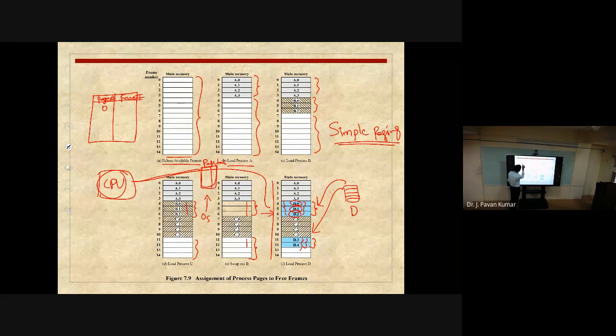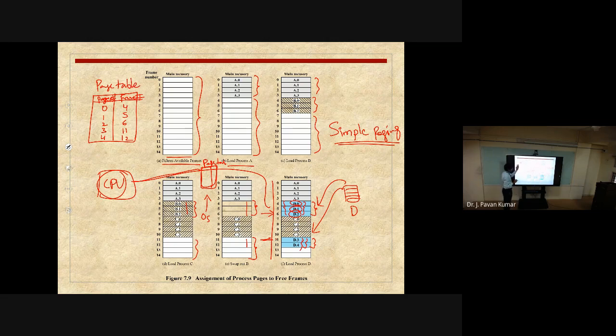In which frame is the 0th page? Fourth frame. Next, the first page is in the fifth frame. Next, the second page is in the sixth frame. Next, the third one is in which frame? 11th frame. Next, the fourth one is in which frame? 12th frame. Like this we will be maintaining. This is called page table.